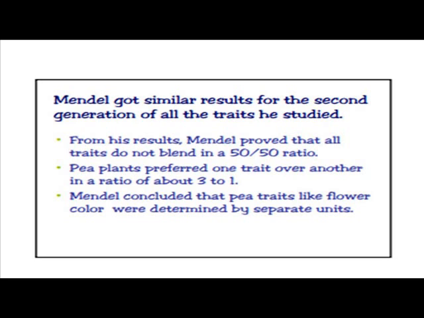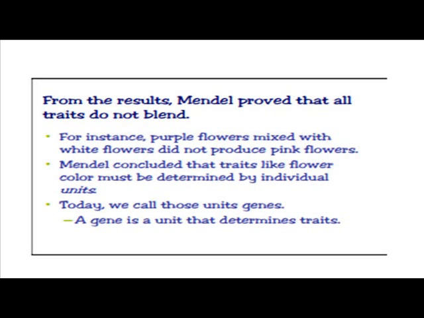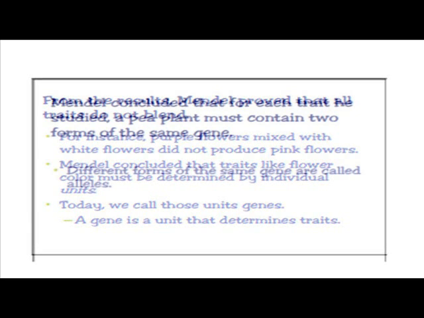Mendel concluded that pea traits like flower color were determined by separate units. From the results, Mendel proved that all traits do not blend. For instance, purple flowers mixed with white flowers did not produce pink flowers. Mendel concluded that traits like flower color must be determined by individual units. Today we call these units genes. A gene is a unit that determines traits.